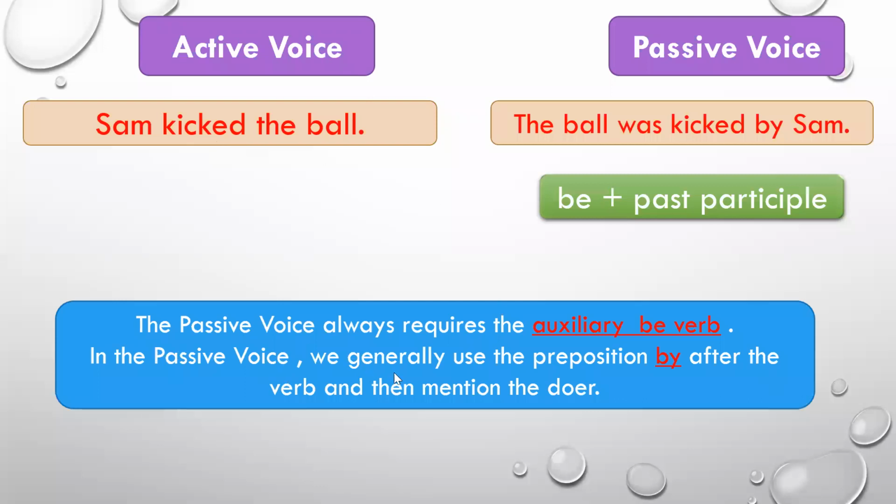Another thing, in the passive voice, we generally use the preposition by after the verb and then mention the doer. See, we use the preposition by after the verb kicked and before the doer, that is Sam. So this is the difference between the active voice sentence and the passive voice sentence. We have two major differences: we will use a be form of the verb, the auxiliary verb will always be there in the passive voice, followed by the past participle form of the verb. Then a preposition by is added after the verb and before the doer in the passive voice sentence.